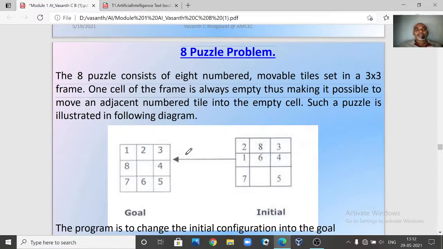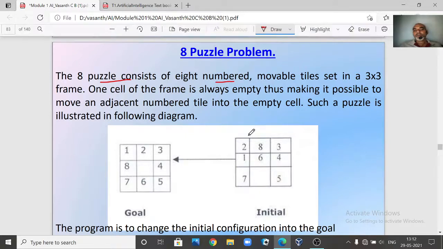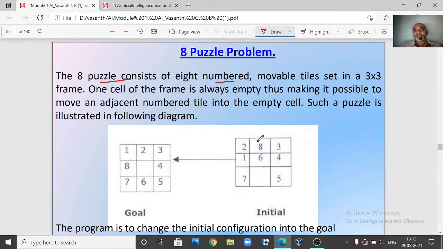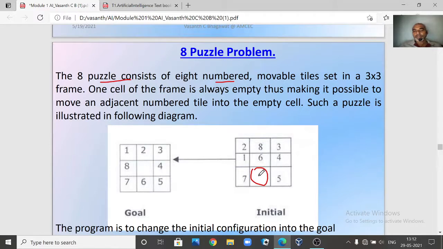Now what does this 8 puzzle problem say? The 8 puzzle consists of 8 numbers. We have movable tiles. It is a 3 by 3 matrix. In each tile some number will be there and one tile will be empty, so that you can move the tiles. Since it is an empty tile, you can move 5 to this position, or you can move 7 to this position, or you can move 6 to this particular position. Any position you can move, right? Because this is empty. So this is our initial configuration.